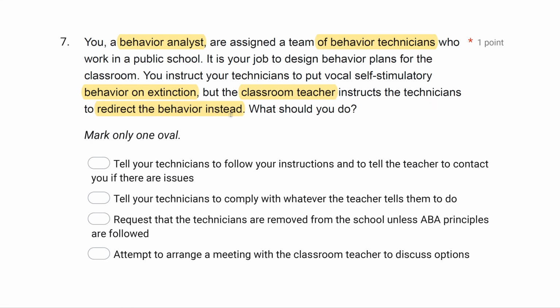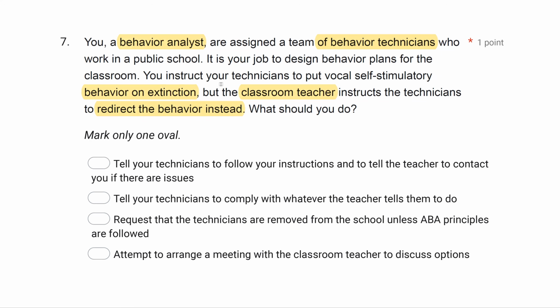So this is truthfully a collaboration question. Working as a team, and collaboration is a huge part of the new ethical code, right? We have to collaborate with other members of our team. So as the analyst, this teacher is telling the technicians to do something you told them not to do. So what do you do as the analyst?